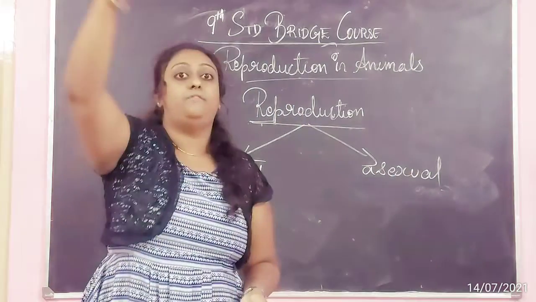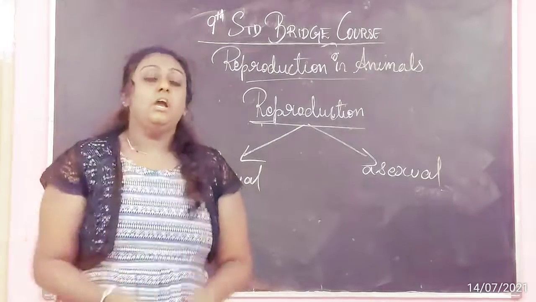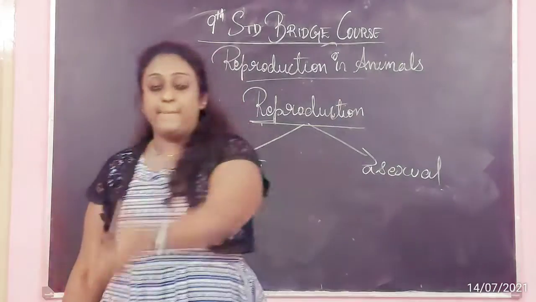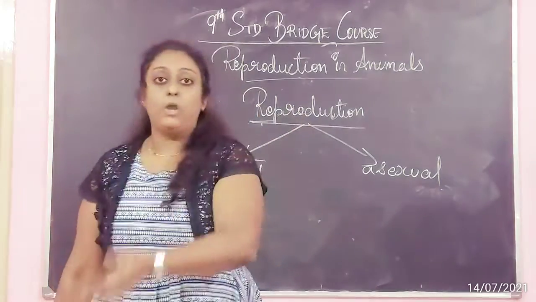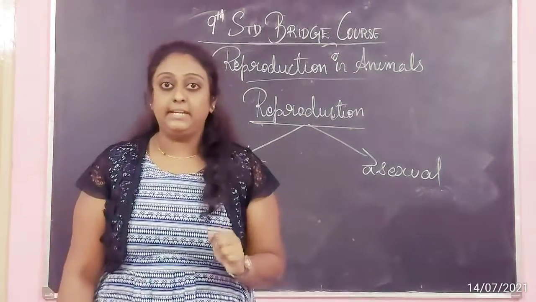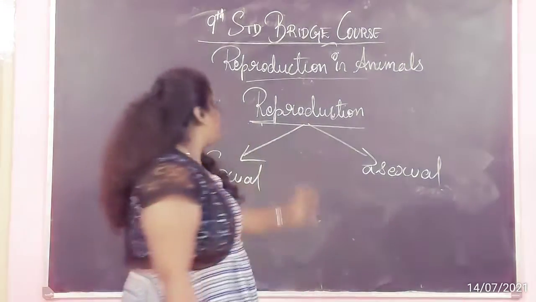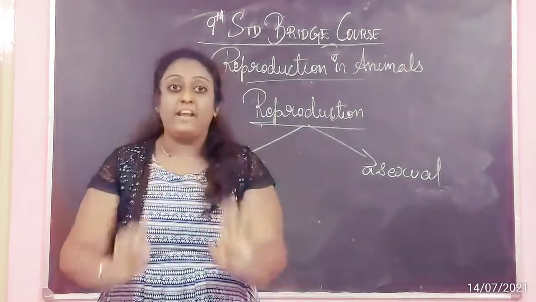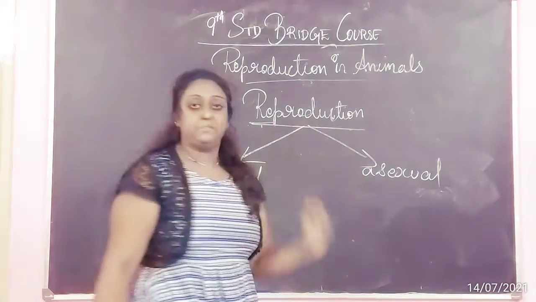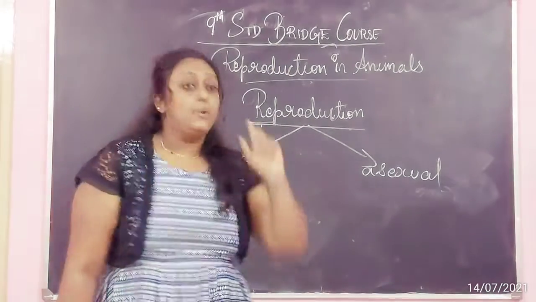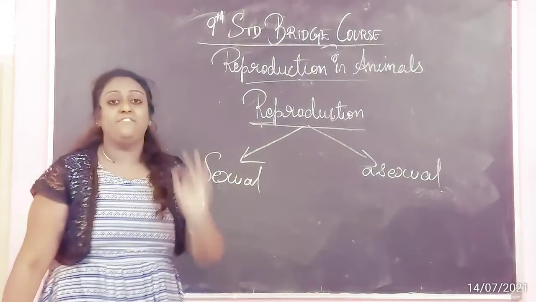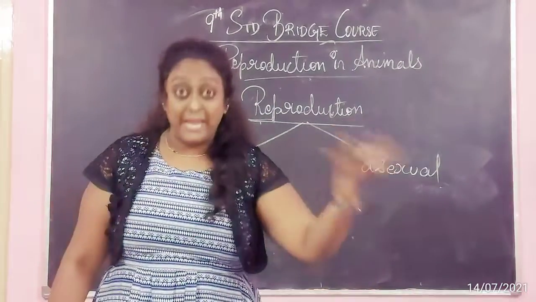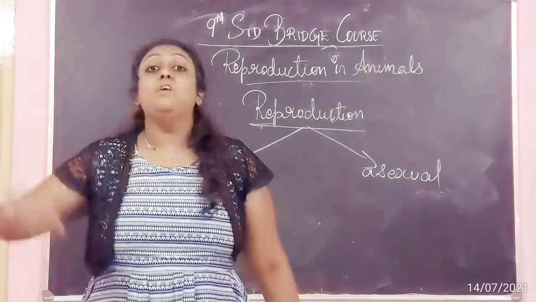From your childhood you would have learned it, isn't it, children? Lion, lioness. You learned woman, man. Girl, boy. Like that you would have learned. The same way, even in reproduction, based on gender, we have classified it into two types. Male and female means what? Male means boy, man, men. Female means girl, women.